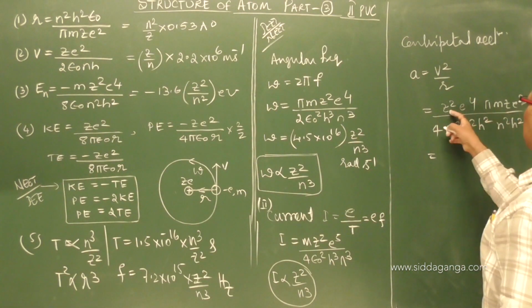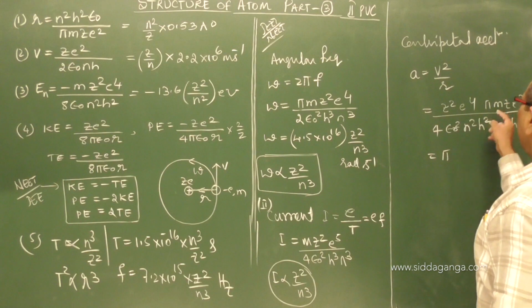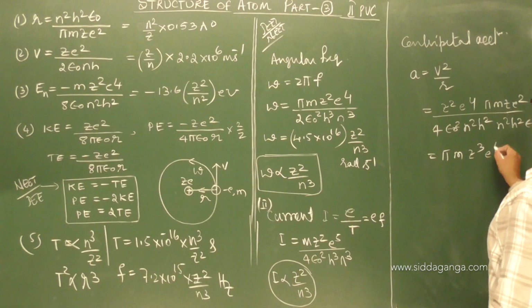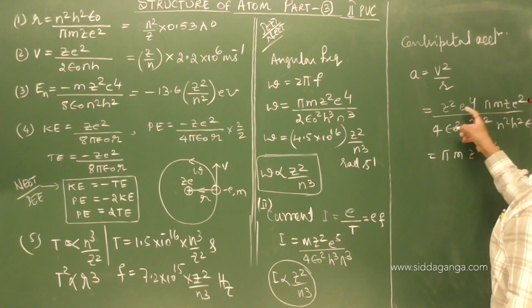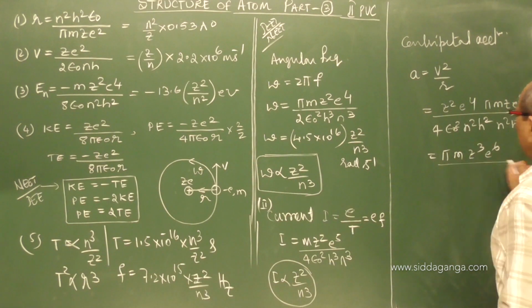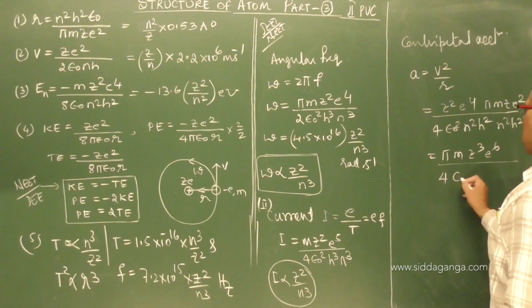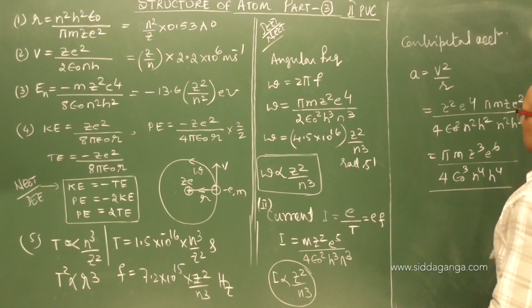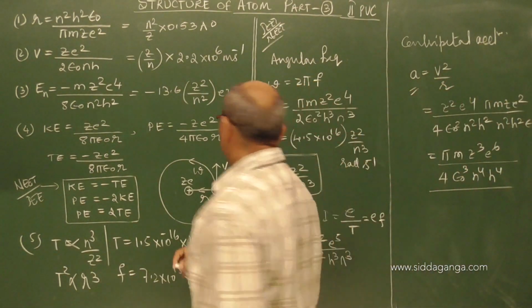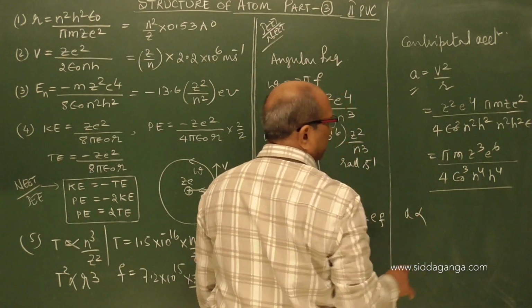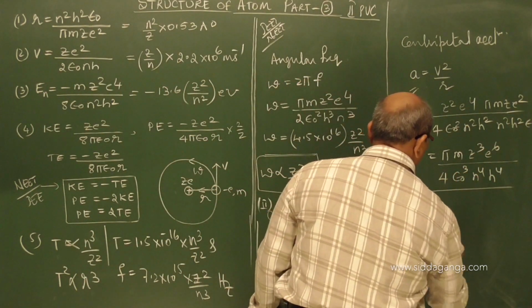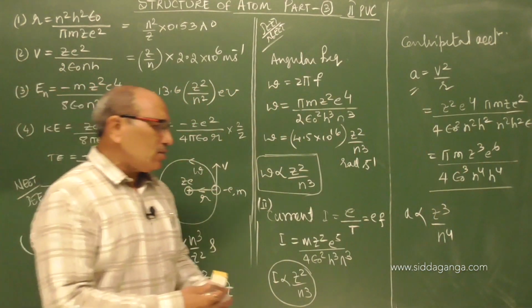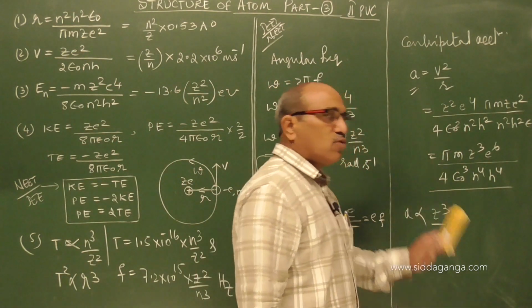So we get pi m z cube e to the power of 6 divided by 4 epsilon cube n power 4 h power 4. This is the expression for centripetal acceleration, and it is found to be directly proportional to z cube and inversely proportional to the fourth power of n. So here the z and n dependency are more important.